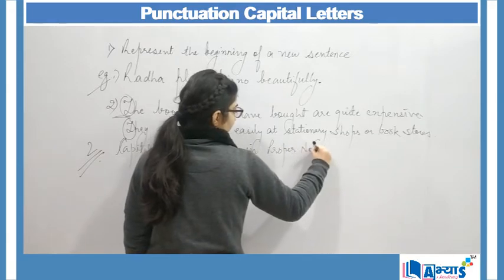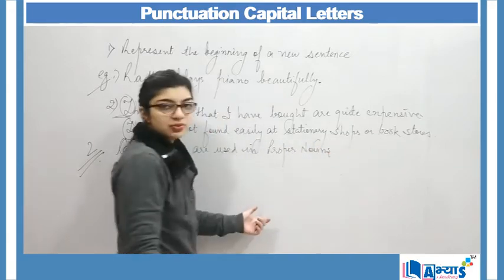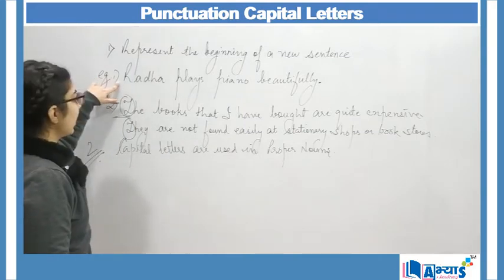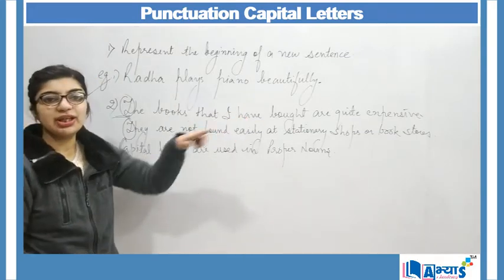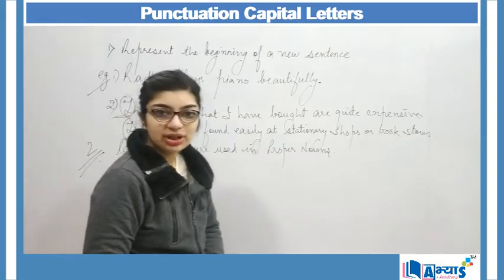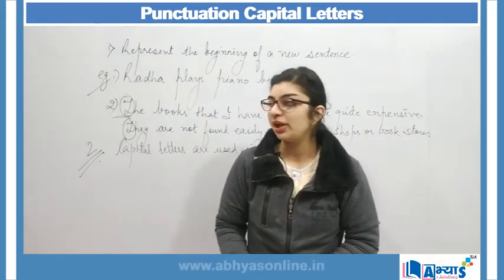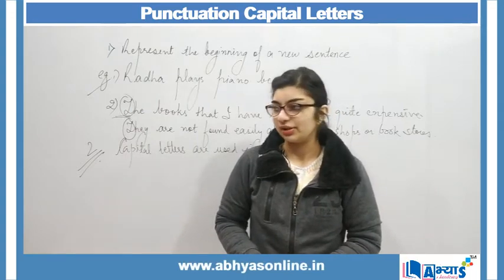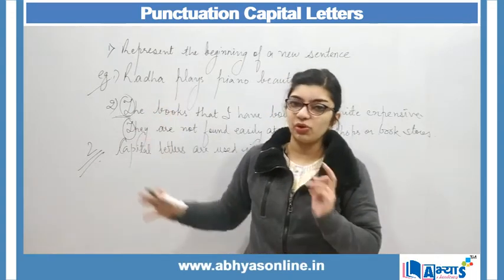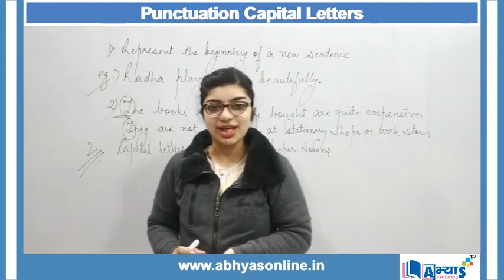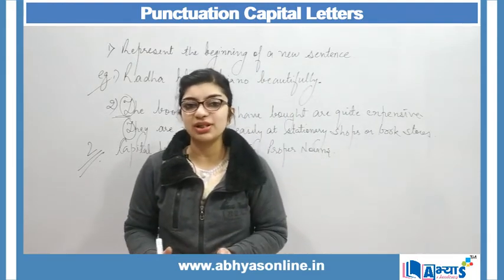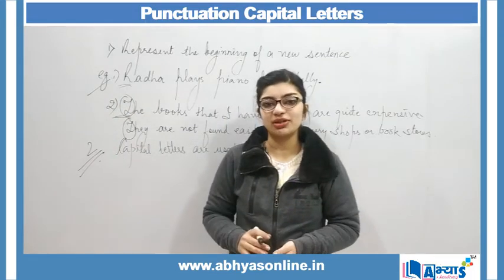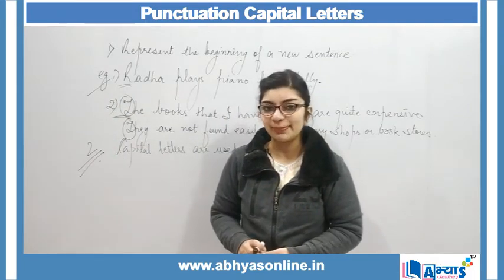Whenever we are making use of proper nouns, we make use of capital letters. Here I have given the example like Radha plays piano beautifully. Radha is the name of a girl, therefore it becomes a proper noun, and my proper noun has a capital letter in it. Here I am also beginning a sentence, so I have to first mention a capital letter because the first letter of my sentence is always capital.